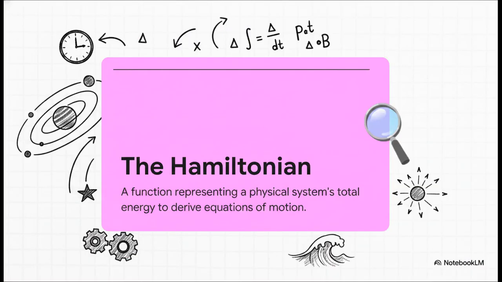So what actually is the Hamiltonian in physics? Well, at its core, it's a function representing the total energy of a physical system. It stems from Hamilton's principle of stationary action, and it essentially acts as the generating function for time evolution. In plain terms, it basically gives us the differential equations of motion for a system. If you want to know how a physical system is going to evolve over time, the Hamiltonian gives you the unified phase space solutions. It's basically a mathematical map of every single possible state a system can be in.